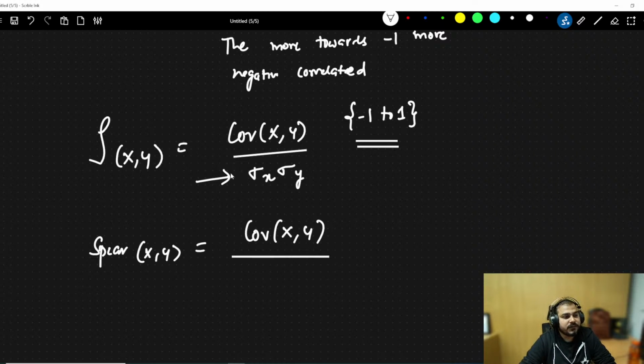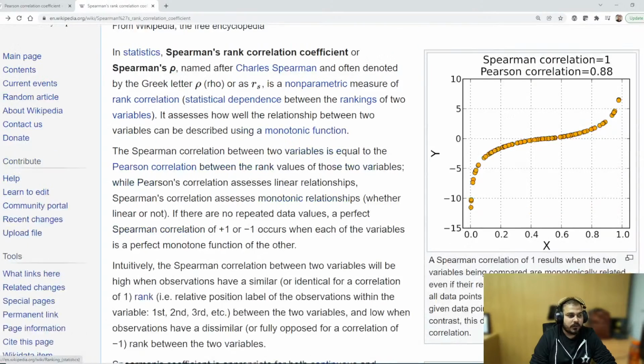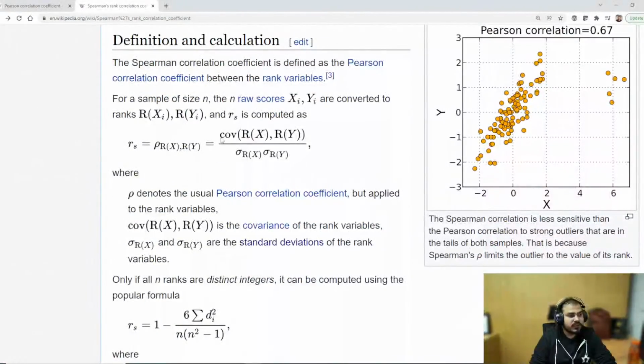Here, instead of standard deviation of x, you will have the rank of standard deviation of x multiplied by the rank of standard deviation of y. Now you may be thinking, what is this rank of standard deviation of x and standard deviation of y? Let me show you that also. So this is the formula.